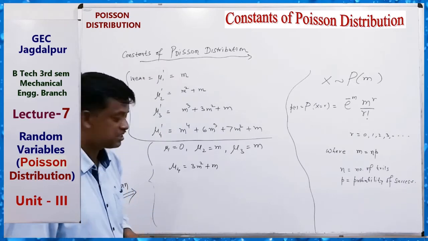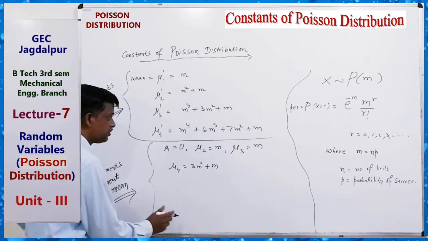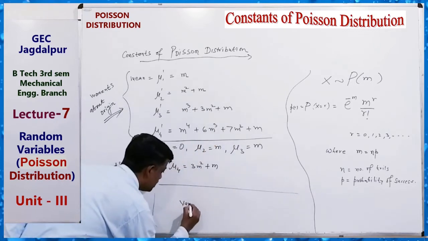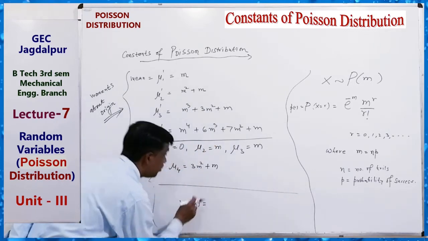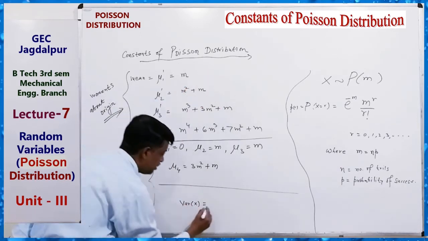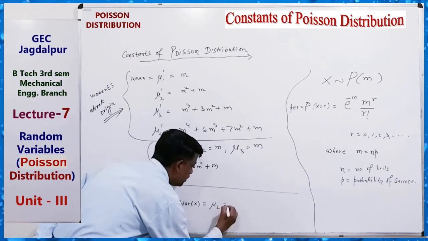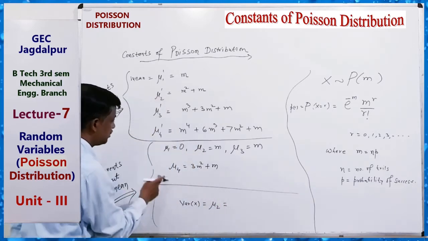Now the standard deviation and variance. What is the variance? We know the variance of x for Poisson distribution is mu2, and mu2 equals m.